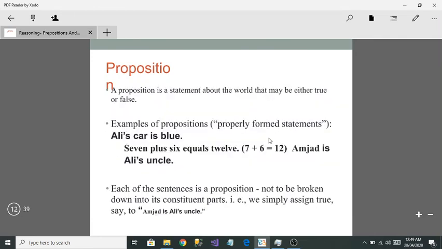Examples are given right here, like Ali's car is blue, or 7 plus 6 equals 12, or Amjad is Ali's uncle. Each of these sentences is a proposition, not to be broken down into constituent parts. So we simply assign true or false to each one. Like if you see 7 plus 6 is equal to 12, is it 12? No. So that means it's going to be false. 7 plus 6 is not 12. It is false. But Amjad is Ali's uncle, it could be true.